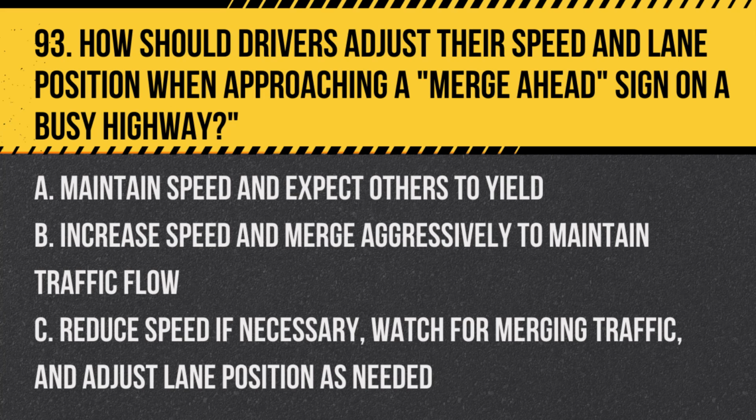Question 93. How should drivers adjust their speed and lane position when approaching a merge ahead sign on a busy highway? A. Maintain speed and expect others to yield. B. Increase speed and merge aggressively to maintain traffic flow. C. Reduce speed if necessary. Watch for merging traffic and adjust lane position as needed. Answer. C. Reduce speed if necessary. Watch for merging traffic and adjust lane position as needed. This promotes smooth and safe merging for all vehicles.